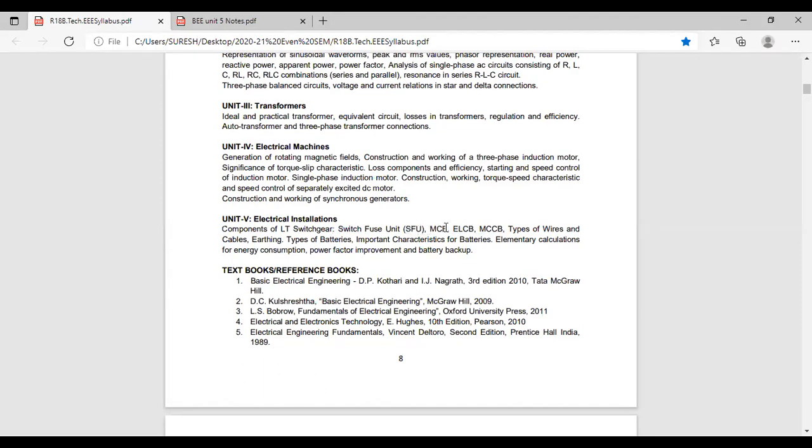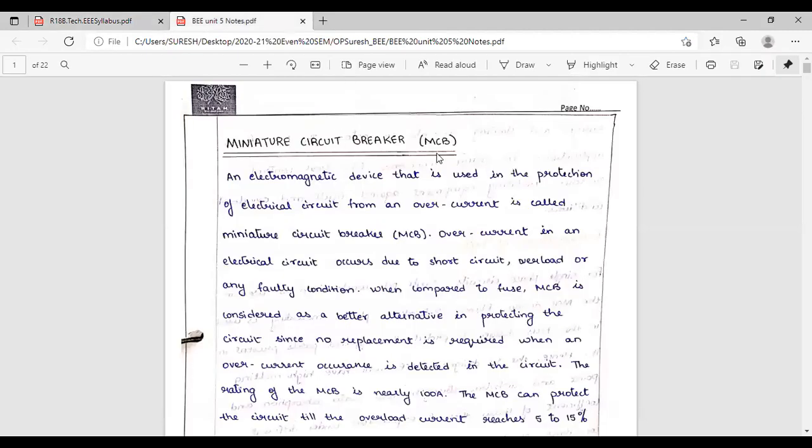Today we'll see MCB. Later I will go for the SFU. What is MCB? Today we'll see. One second, I am opening. What is MCB? Miniature circuit breaker. What do you mean by circuit breaker?